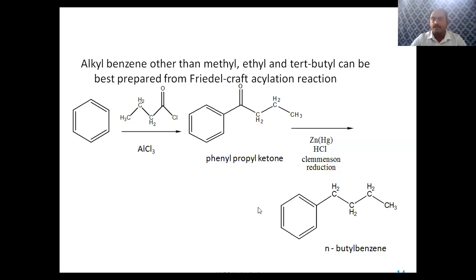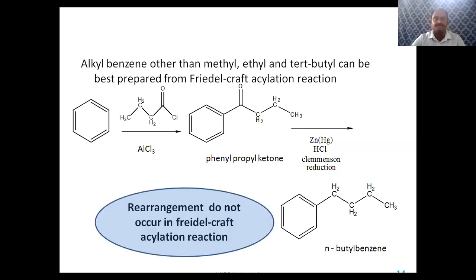So this is a simple method where I can synthesize different alkyl benzene derivatives, which is not possible with Friedel-Crafts alkylation. Rearrangement does not occur in Friedel-Crafts acylation, whereas rearrangement takes place in Friedel-Crafts alkylation.